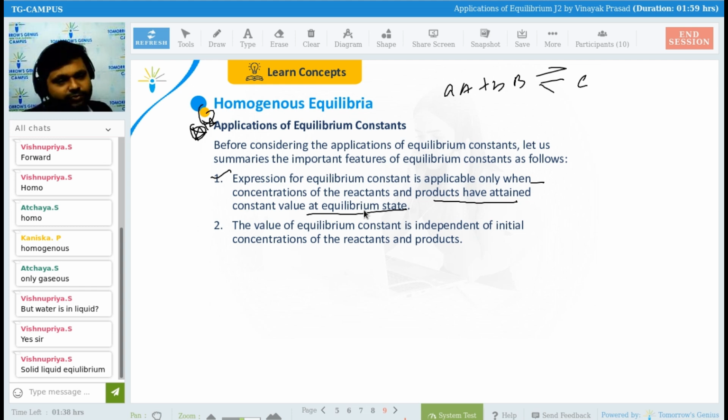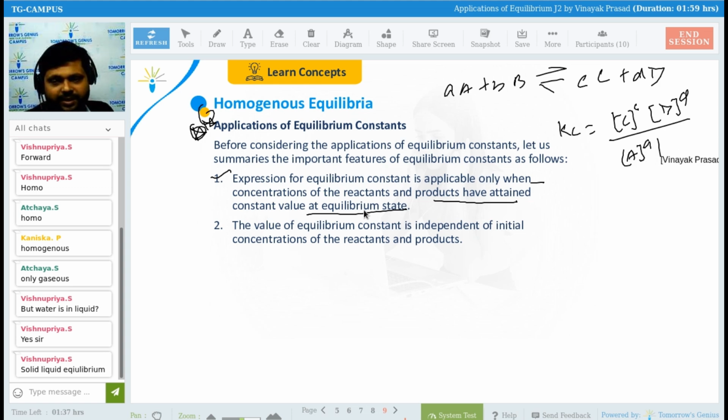If we are finding the value of Kc, its meaning is that the equilibrium condition has been attained, right? So if we want to find the Kc, what will be the Kc then? Concentration of C to the power small c and concentration of D to the power small d upon concentration of capital A to the power small a and concentration of B to the power small b. So the expression for equilibrium constant is applicable only when concentrations of the reactant and products have attained constant value at equilibrium. So their value will be constant only. Is it okay, guys?